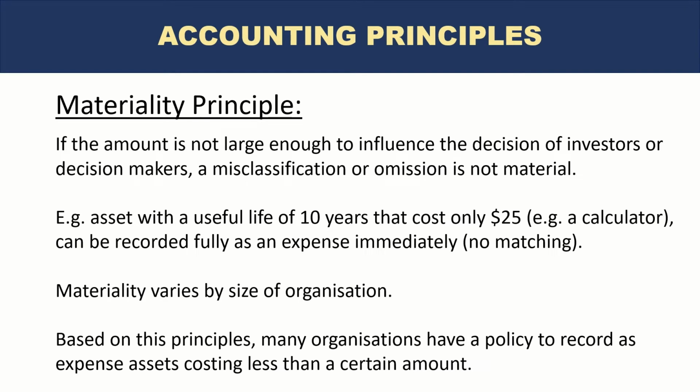Based on this principle, many organizations have a policy to record as expense assets costing less than a certain amount. You will see very often that many organizations have an amount identified already, that any amount less than it, for example, let's say $5,000. So a company may have a policy that any amount less than $5,000, even though the nature of that item is an asset which has a useful life of more than a year, still for accounting purposes that amount will be recorded immediately. So the entire amount will be recorded as an expense in the month of purchase.